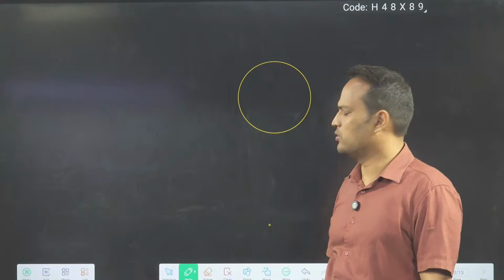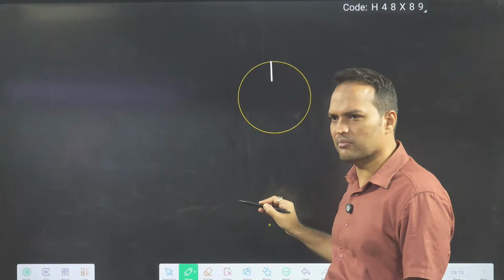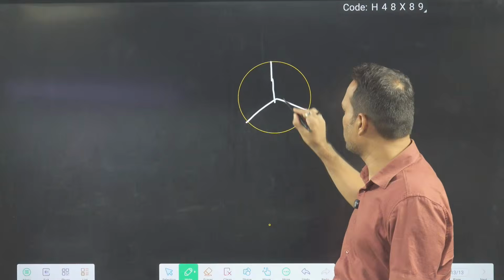Then what, sir? I will do what you know. I will divide this with math. So I have studied something. So I will divide this into 3 equal parts. 3 equal parts means what?